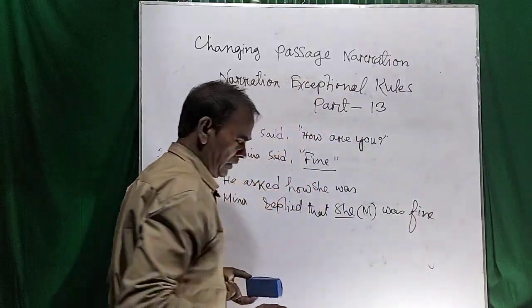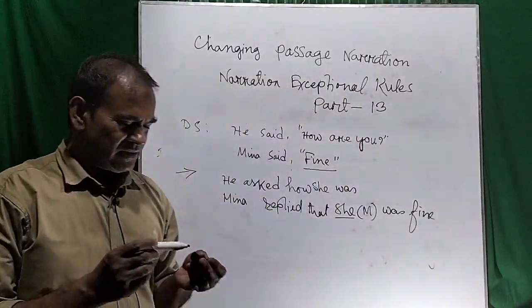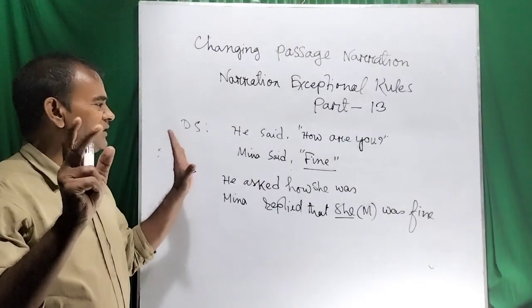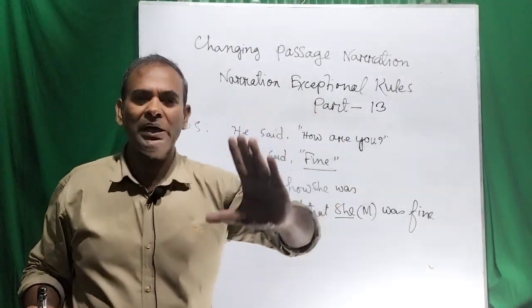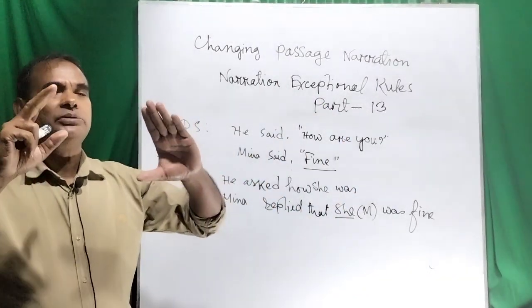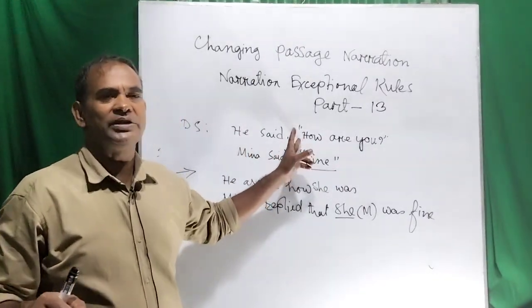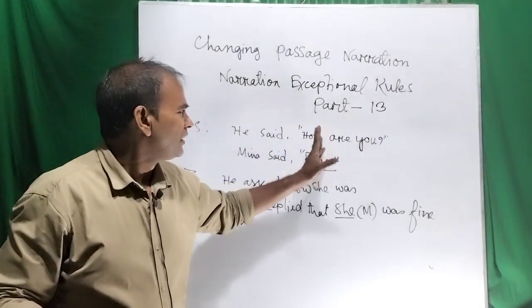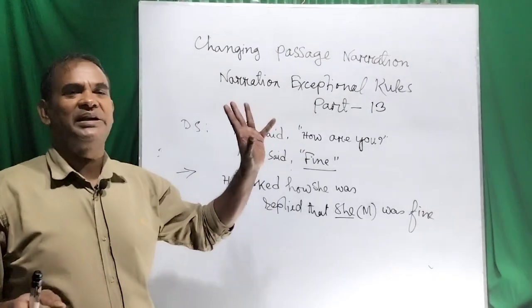So how can you elaborate the single word into the sentence? In this case, you have to remember that you have to use a verb relevant to the question, relevant to the direct speech of the speaker.